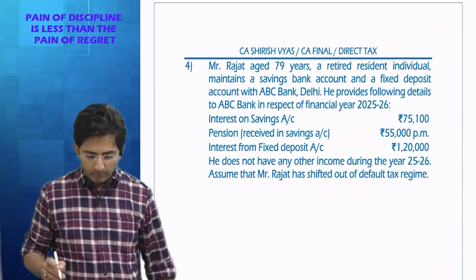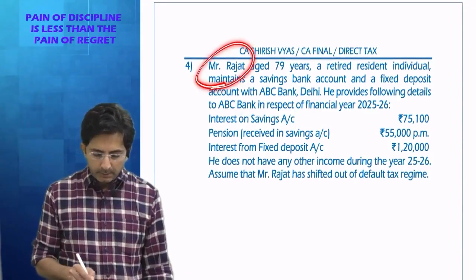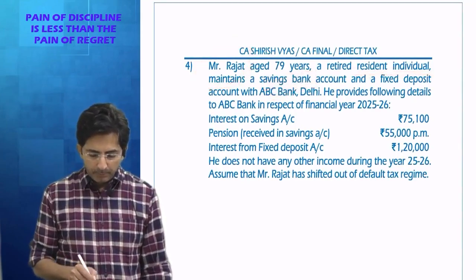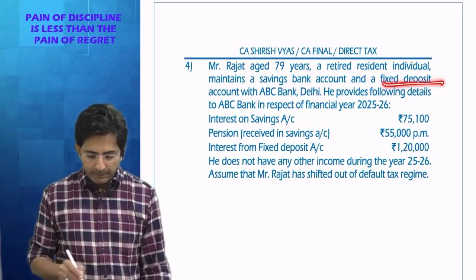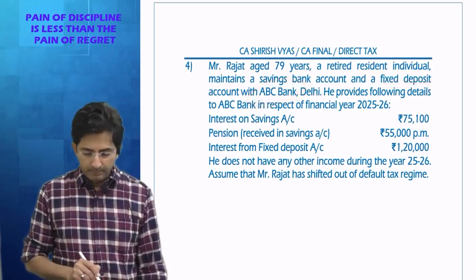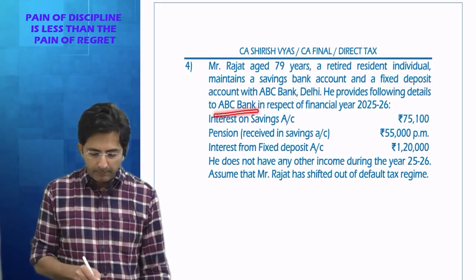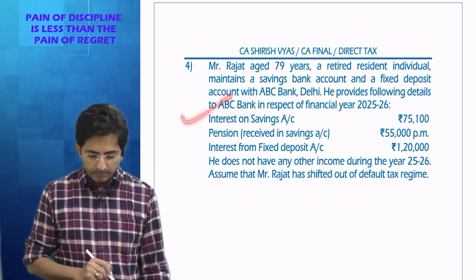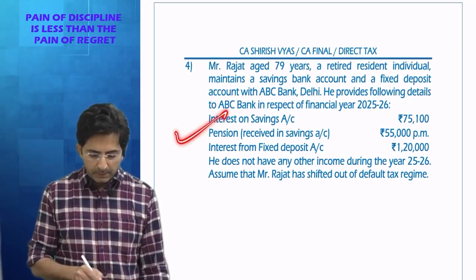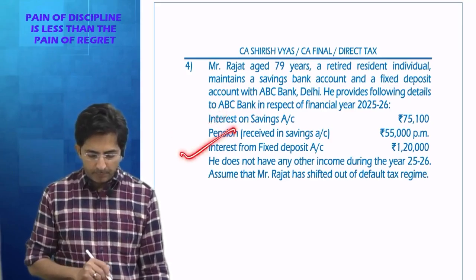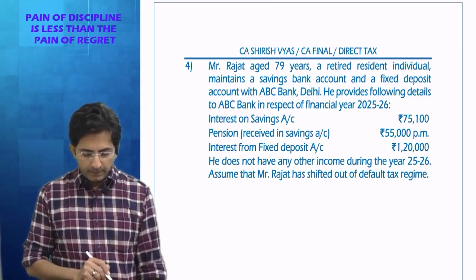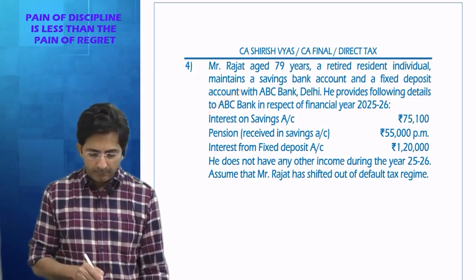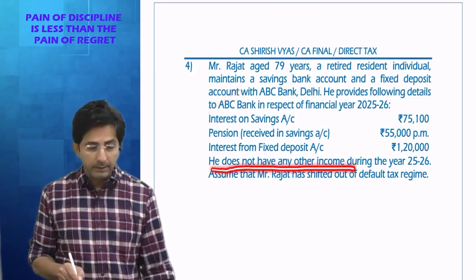See, in point number 4, what is given? Mr. Rajat, 79 years old, retired resident individual, maintains savings bank account, FD account with ABC Bank, Delhi. He provides following details to ABC Bank in respect of financial year: interest on savings account, pension received in savings account, interest from FD account. So tell me, he has got what income? Interest and pension income. And then what they are writing? He does not have any other income.